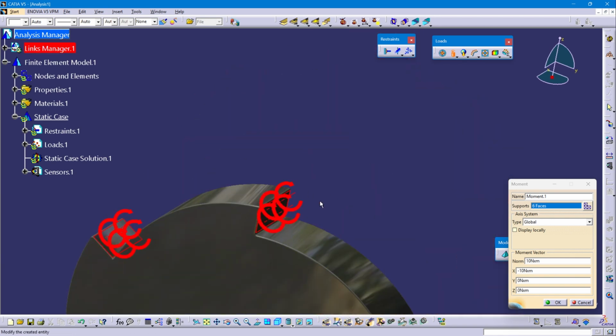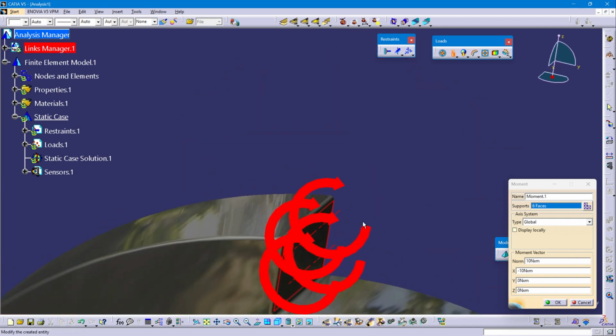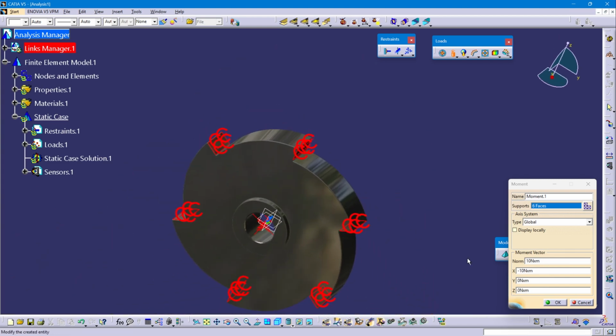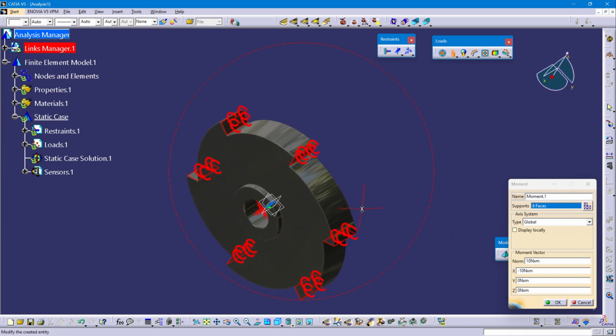So this is a clockwise. You can see the arrows. Movement rotational axis is X. Movement value is 10 Newton meter. So it is minus 10 Newton meter and OK.